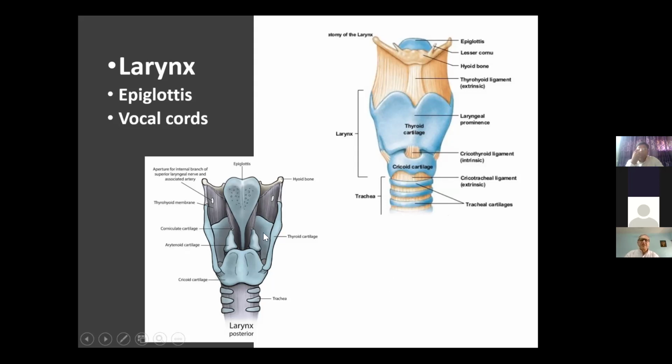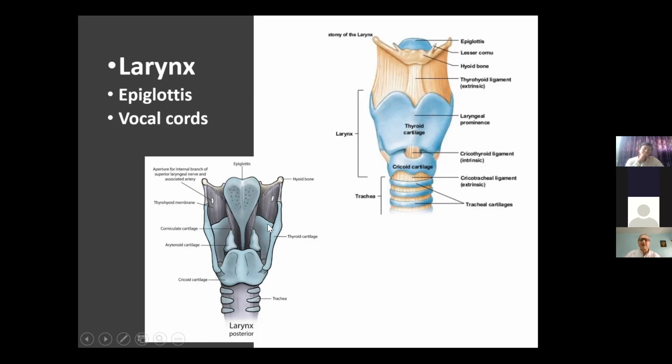And this is the back part of the larynx. As you can see, this is the epiglottis, a very important structure. In the diagram, the epiglottis is attached to the thyroid cartilage. The epiglottis is made up of very soft cartilage, and it is the door which selects where the food will go and where the air will go. So there is a dividing septum which either closes on the trachea or is open. We'll discuss that a little bit later. The epiglottis is a thin structure; we can call it a doorway.